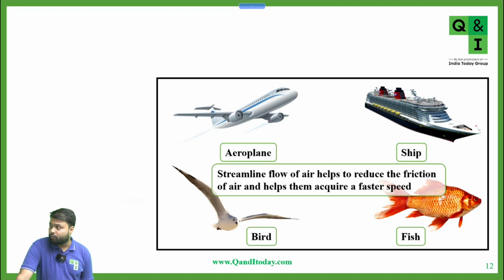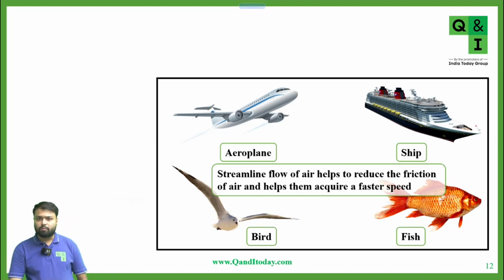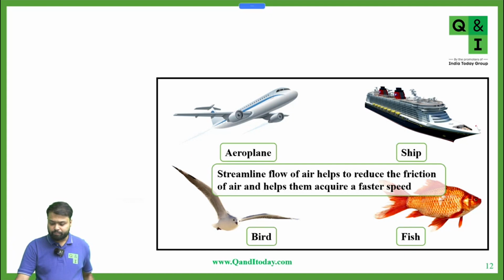Static friction is directly proportional to the applied force. And when there is a relative motion between the two surfaces, the friction acting between the surfaces is sliding friction, or kinetic friction. Now, if there is rolling of the body, the friction that acts is called rolling friction. Yes or no? Any doubt till here? Yes, sir. Okay.